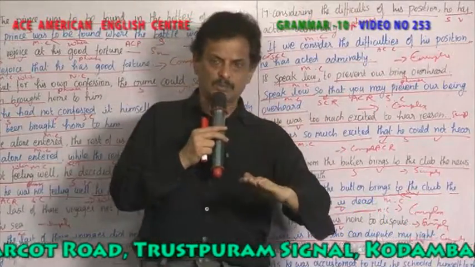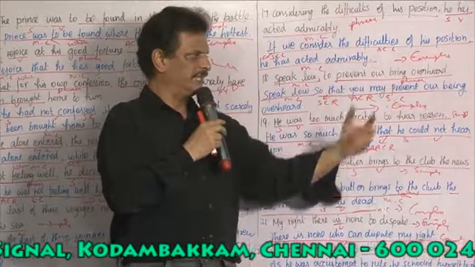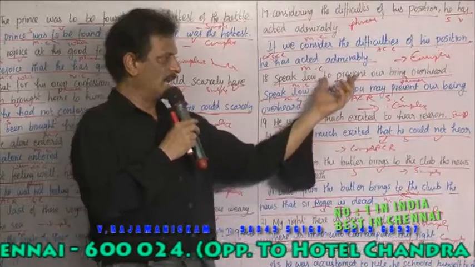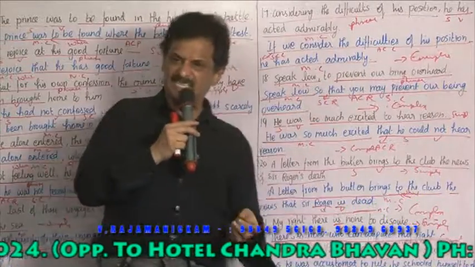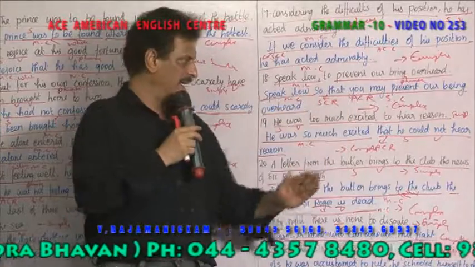Speak low, ரொம்ப மெதுவாக பேசு. So speak is the only verb here. To prevent our being overheard, so that nobody hears us, யாரும் நம்மளை கேட்கக் கூடாது. To prevent என்பது verb இல்லை, it is an infinitive. So speak low, it is a main sentence, அது முழு அர்த்தம் கொடுக்கிறது.